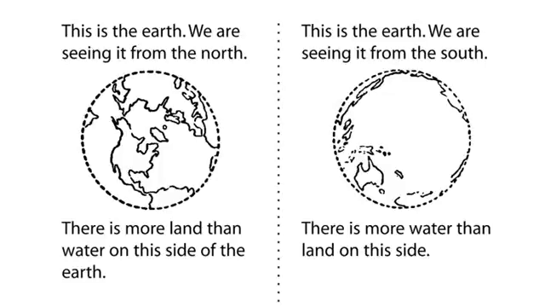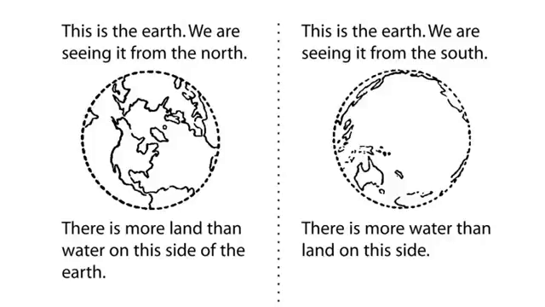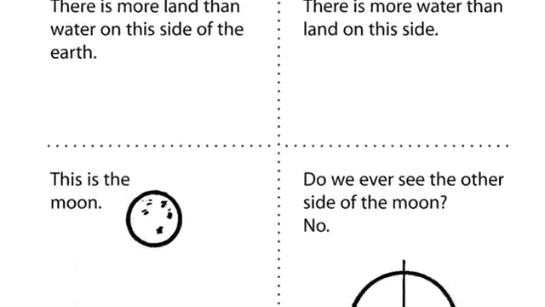This is the earth. We are seeing it from the north. There is more land than water on this side of the earth. This is the earth. We are seeing it from the south. There is more water than land on this side.